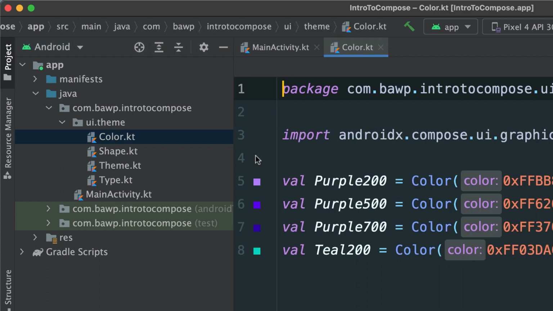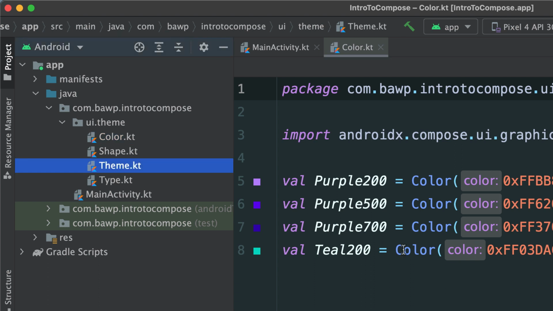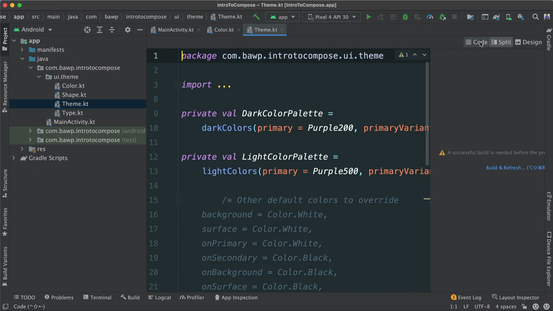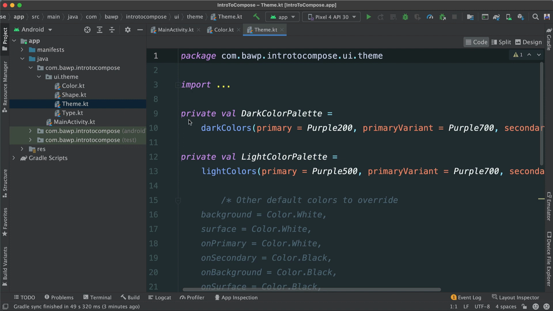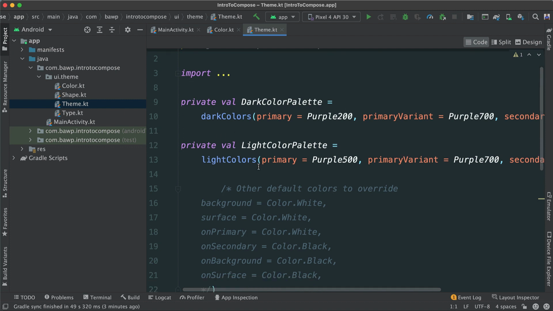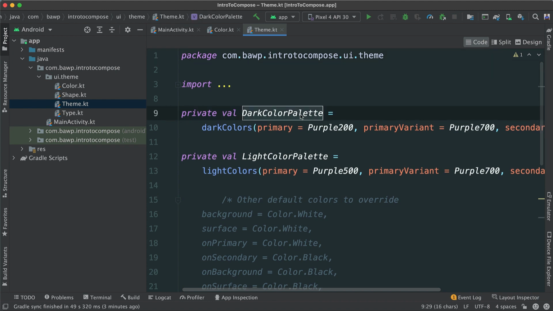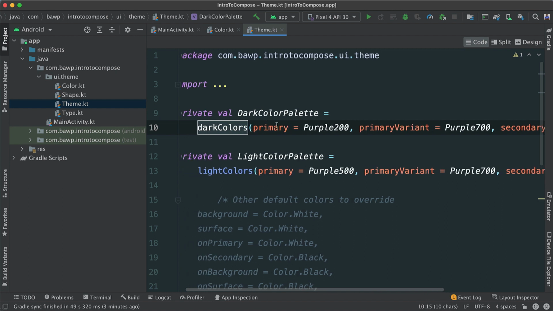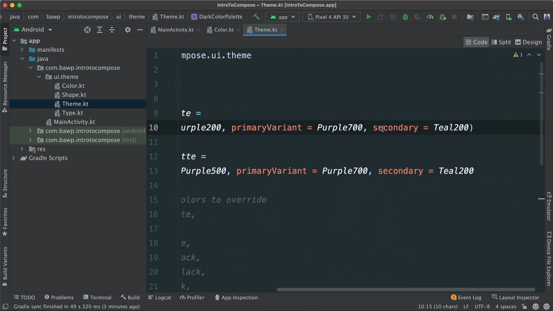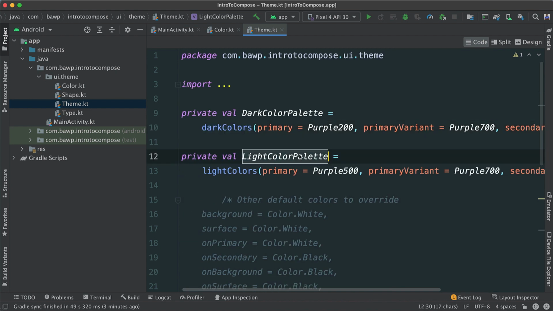If you double click here, you can see that this is color.kt. Color.kt holds all of the main colors that are used in our project. And if I go to my theme file, double click, let's just see the code, you can see that this is actually where the colors are being used. Here we have a val called DarkColorPalette, and we have dark colors, and we're passing in, in this case, the primary colors, primary variant, and so forth. And we also have the light color palette.